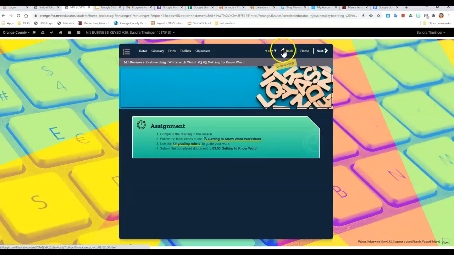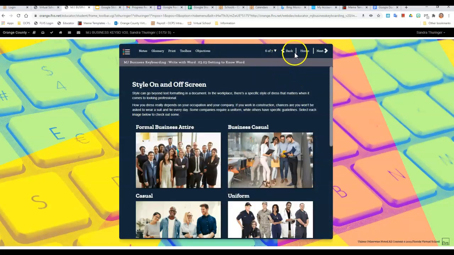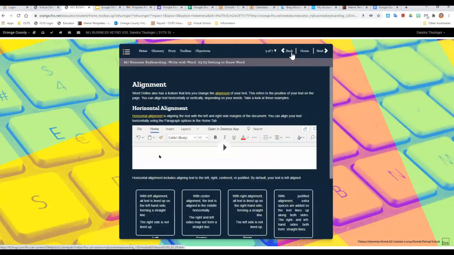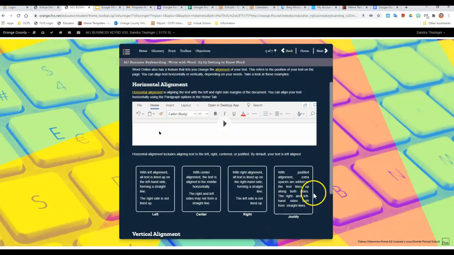To make sure that I have this all correct, I'm going to go back to the lesson where it tells me about horizontal alignment. It literally shows you right here, text alignment: align left, align center, align right, justify.